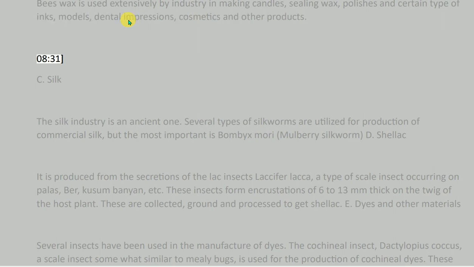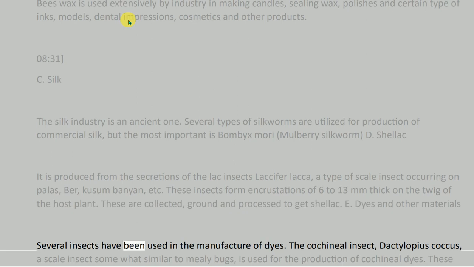C. Silk. The silk industry is an ancient one. Several types of silkworms are utilized for production of commercial silk, but the most important is Bombyx mori, the mulberry silkworm. D. Shellac. It is produced from the secretions of the lac insect Laccifer lacca, a type of scale insect occurring on palas, ber, kusum, banyan, etc. These insects form incrustations of 6 to 13 mm thick on the twig of the host plant. These are collected, ground and processed to get shellac, dyes and other materials.